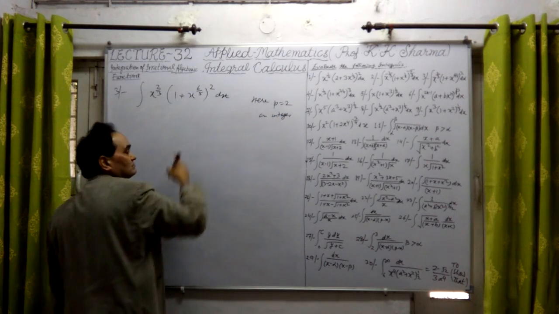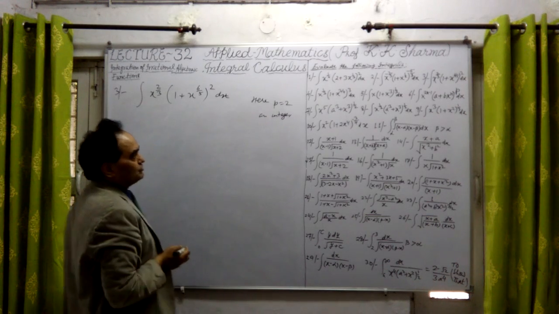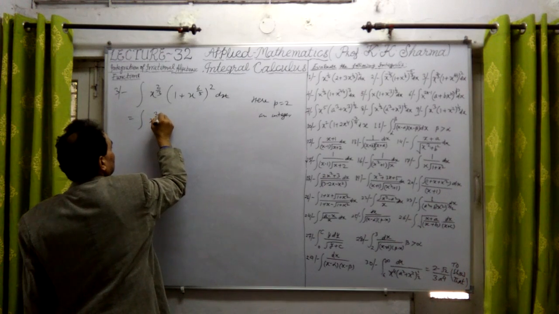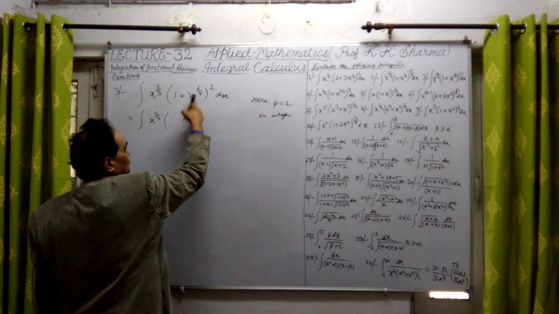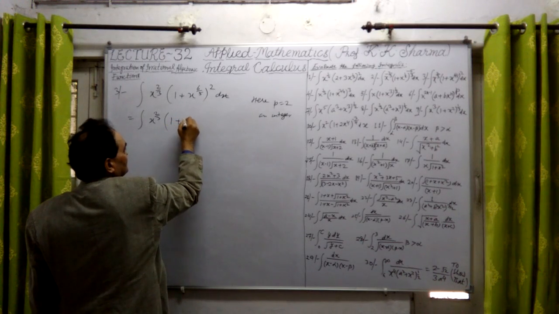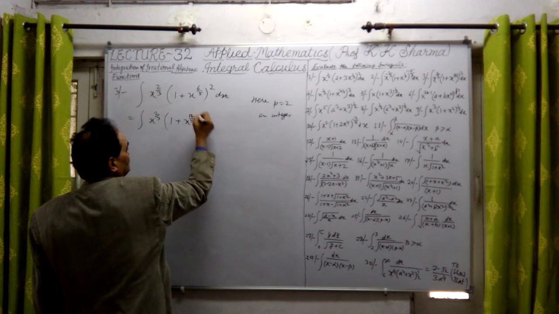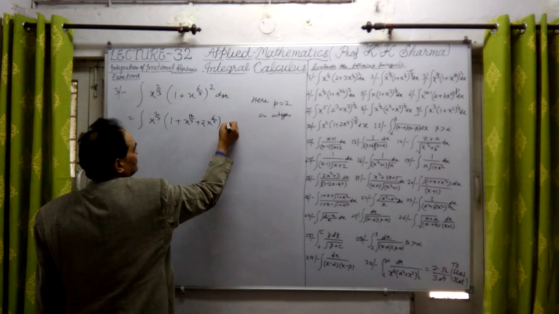So opening it again with the binomial theorem, since this is a square, we can open it easily. This will give us the integration of x to the power 2 by 3. Here p is an integer, so opening it with binomial, it will be (1 plus x to the power 6 upon 12.5) plus 2 into x to the power 6.5 into dx.